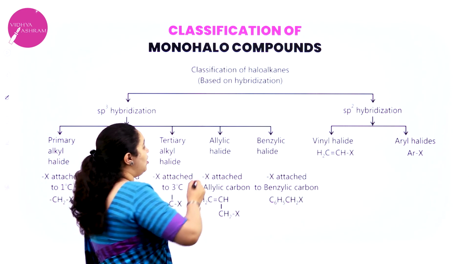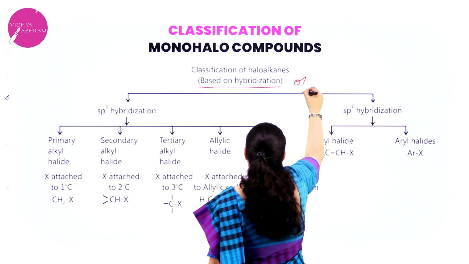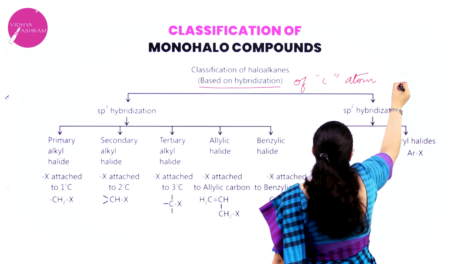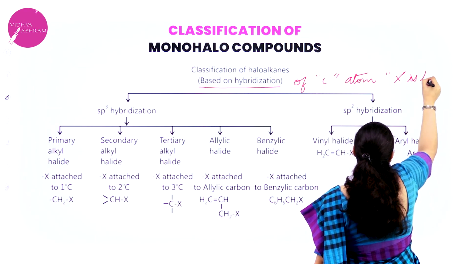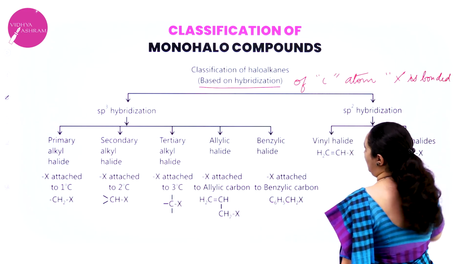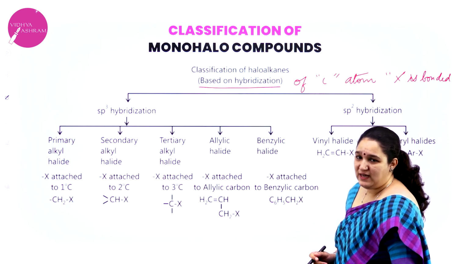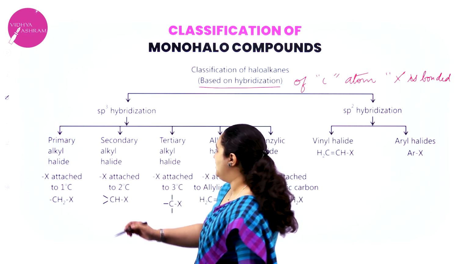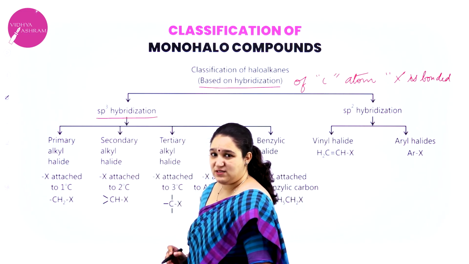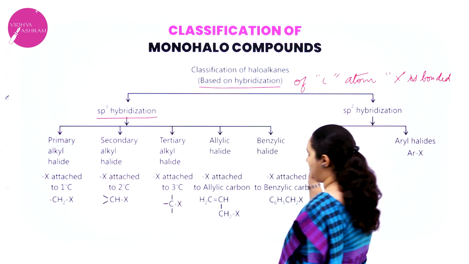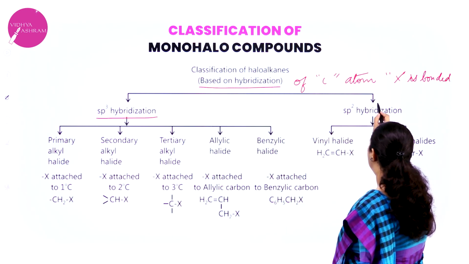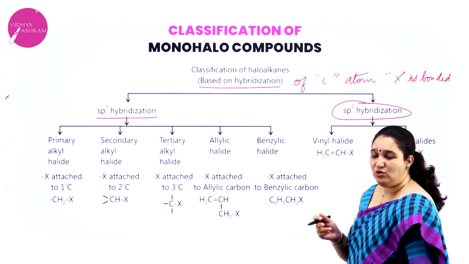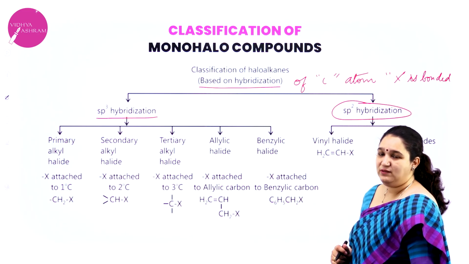Further, based on the hybridization of the carbon atom to which the halogen is bonded, you have 2 types of classification. If the carbon atom to which the halogen is attached is sp3 hybridized, then you have this entire classification, and the other is where the halogen atom is attached to an sp2 hybridized carbon atom.